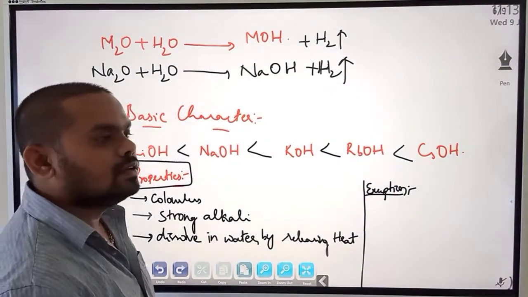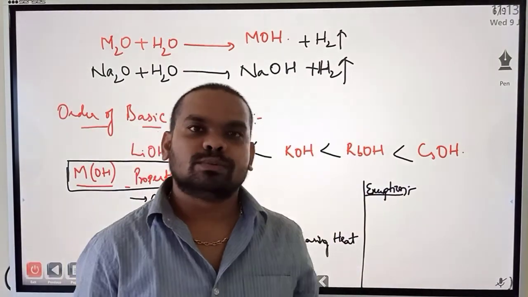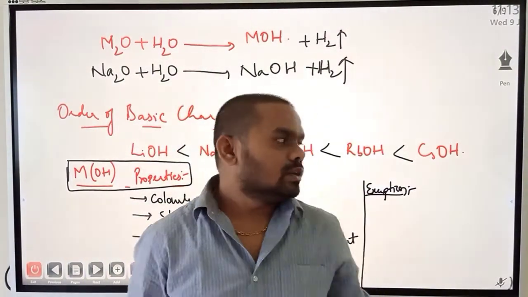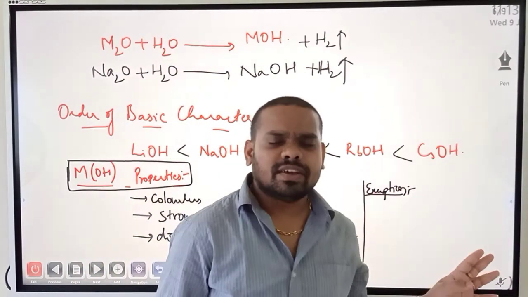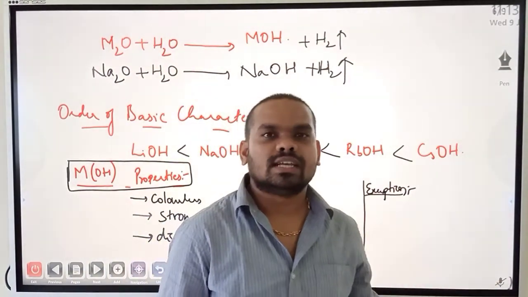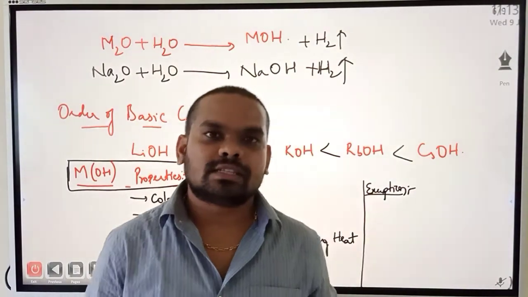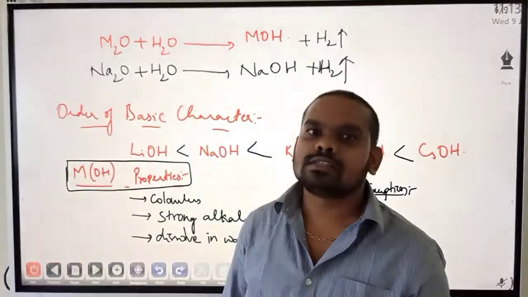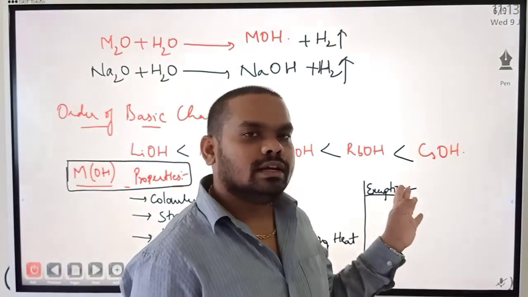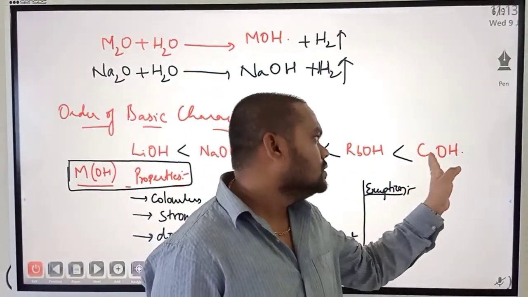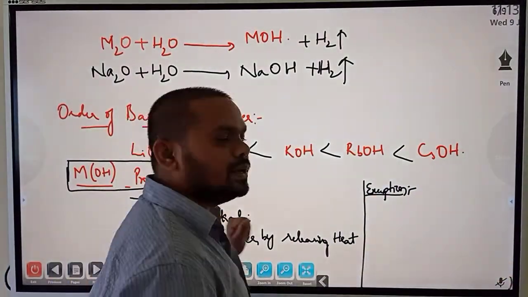So in fact, from top to bottom, metallic oxides or hydroxides, whatever you see, which can easily lose? I think in 9th standard we have studied about Arrhenius acid, Lewis acid, Arrhenius base and Lewis base. Normally, what is a base? When dropped in water, it should release OH minus ions, correct? So which can easily release OH minus ions? Cesium. So this OH minus can be easily broken off than lithium OH minus.